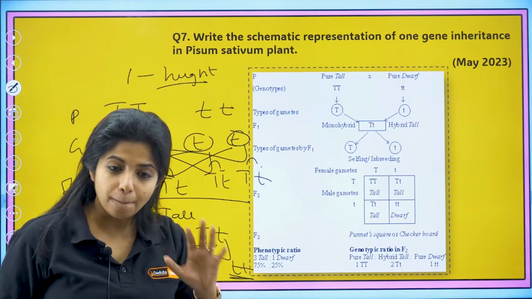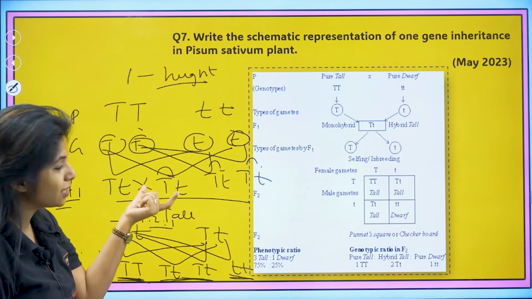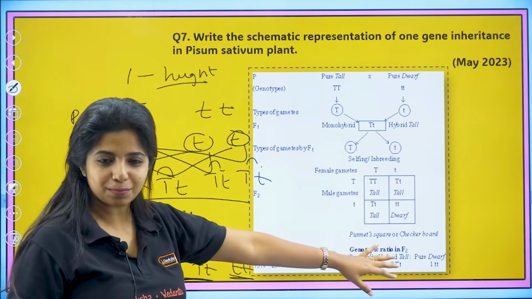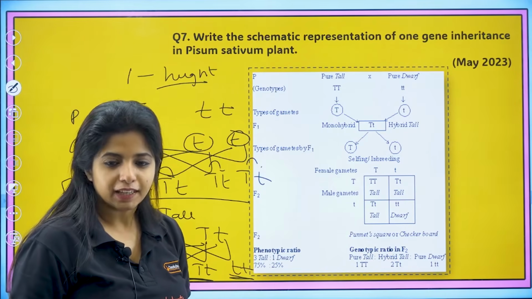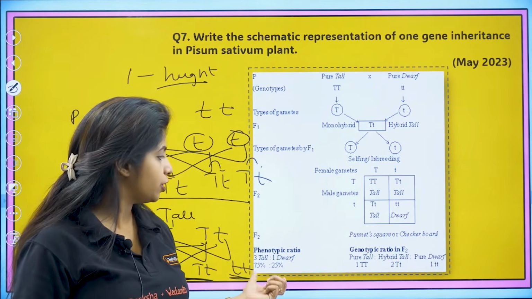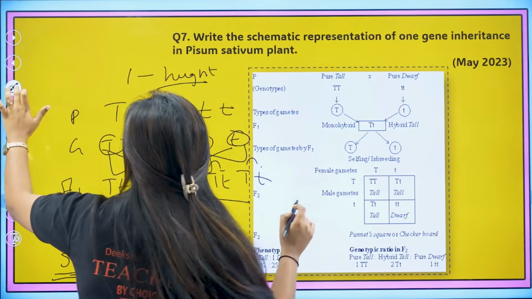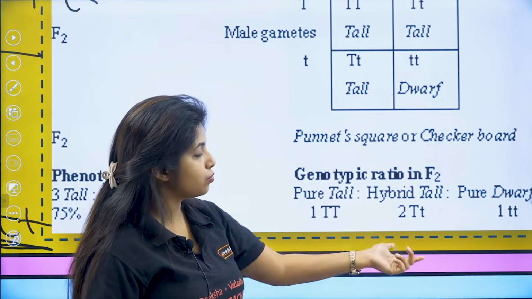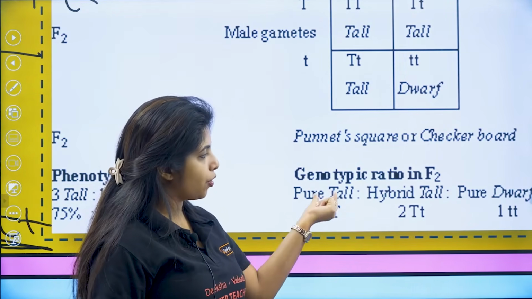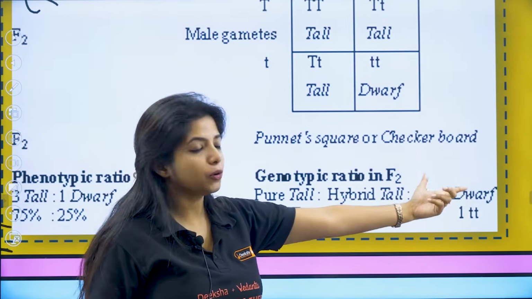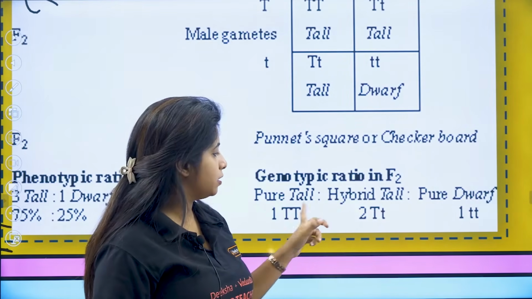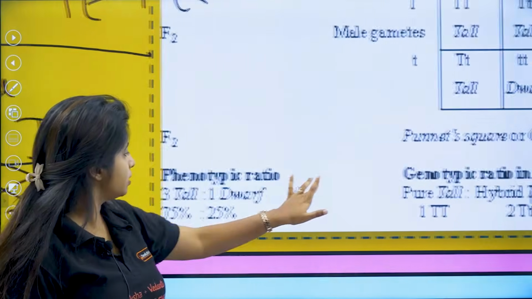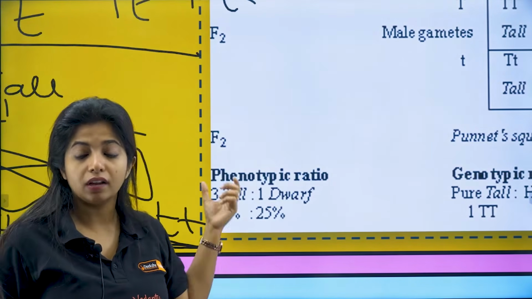So you have to mention properly line by line. Do not make it like this, make it like this, okay? And sure, over here the perfect example is given for you so that you do not refer to Jasmine ma'am but to this particular image. Got it? Will you be able to do it? Always remember genotypic ratio and phenotypic ratio has to be mentioned. You have to tell genotypic ratio is 1:2:1. What do you mean by that? 1 pure tall, 2 hybrid tall, 1 pure dwarf. Similarly, when you are saying 3:1 is the ratio, what is 3? 3 is tall, 1 is dwarf. Mention that.